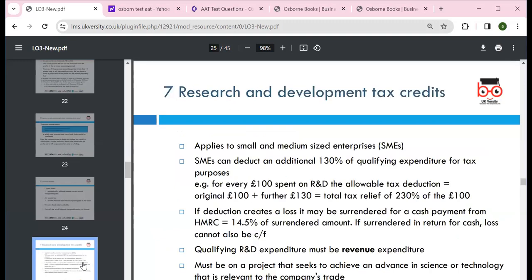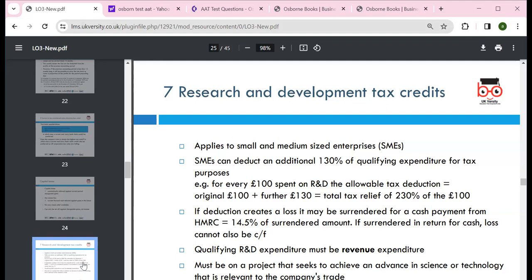Okay, 7: research and development expenditure, for which we can claim a tax credit, applying to small and medium sized enterprises. SMEs can deduct an additional 130% of the qualifying expenditure for tax purposes. For example, if you spend £100 on R&D, the allowable deduction is 230, that is, 130 on top of the original 100. So these are some examples we can look at.